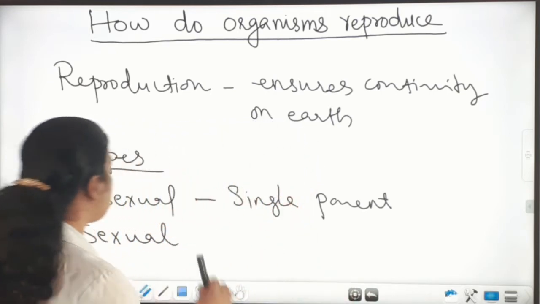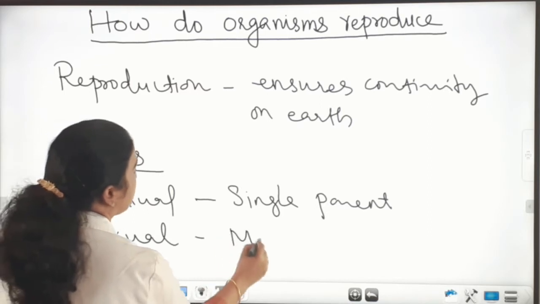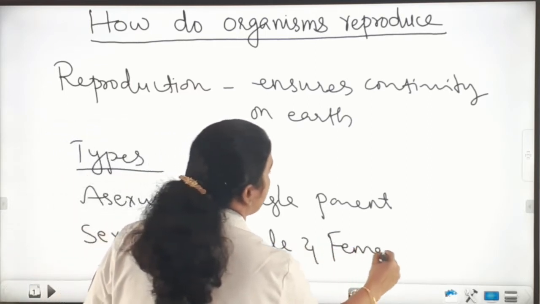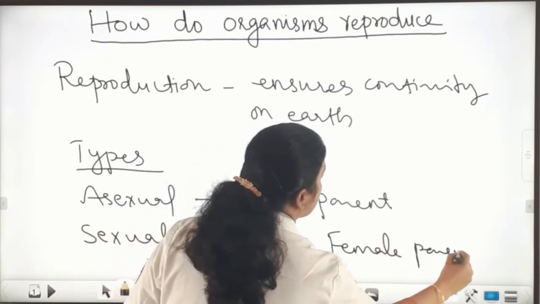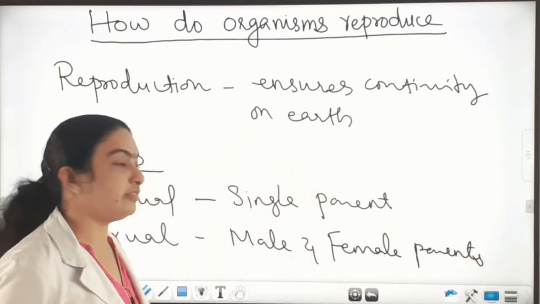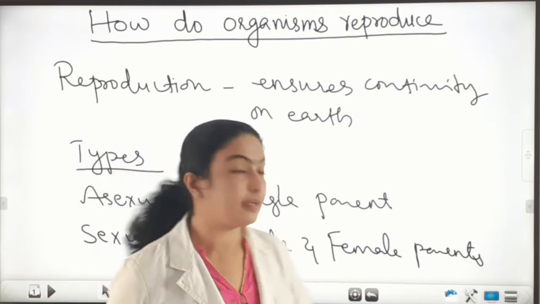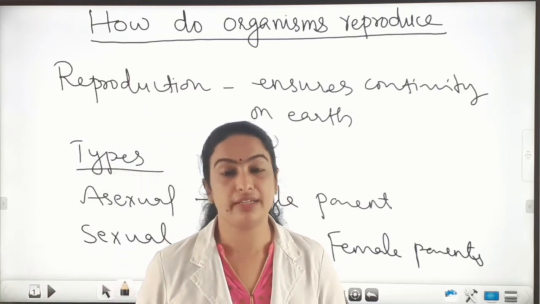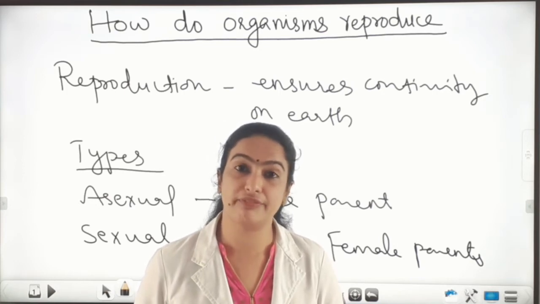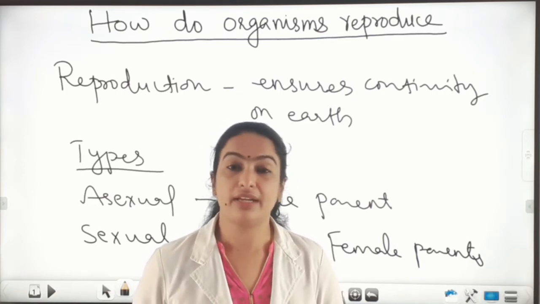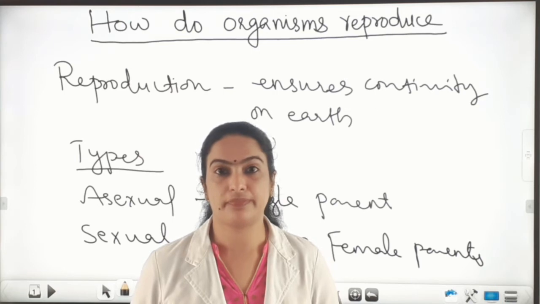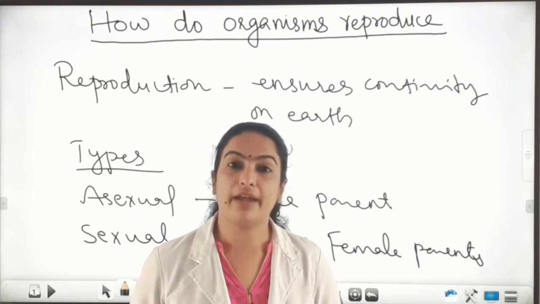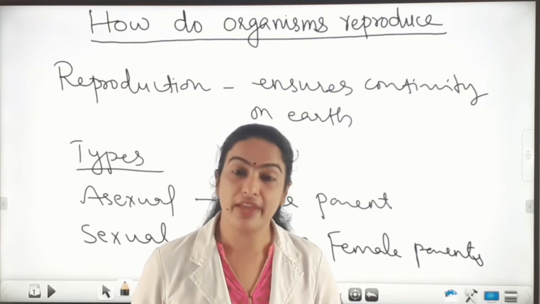And in case of sexual reproduction, male and female parents are involved in the production of young ones, and the offspring produced by sexual reproduction are not identical to the parents. They show difference and they are different from each other. There is fusion of gametes and the offsprings show variations also.